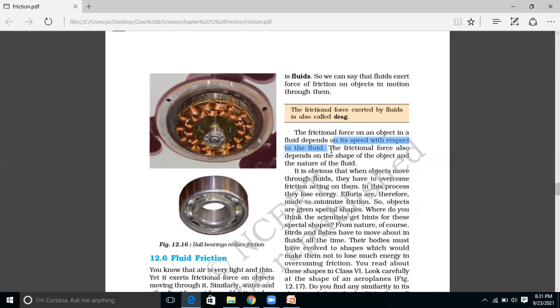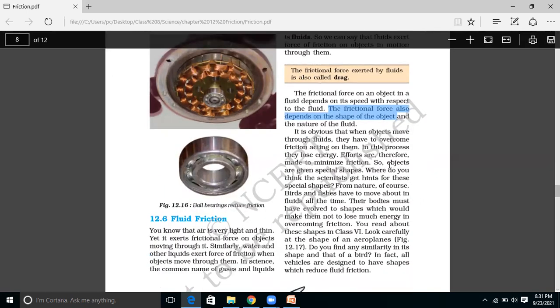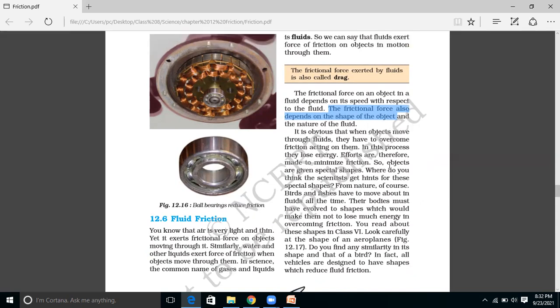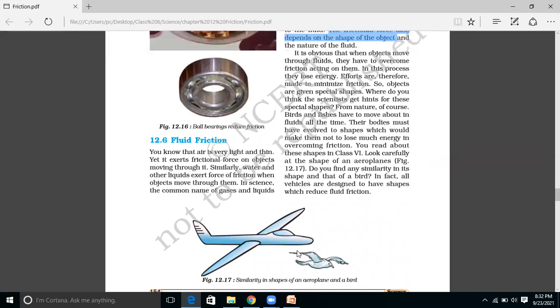And secondly, it depends upon the shape of the object and the nature of the fluid, whether it is thick or thin. If it is more thick, it will have less friction. So what happens over here in this case is that we have a bird and an aeroplane.